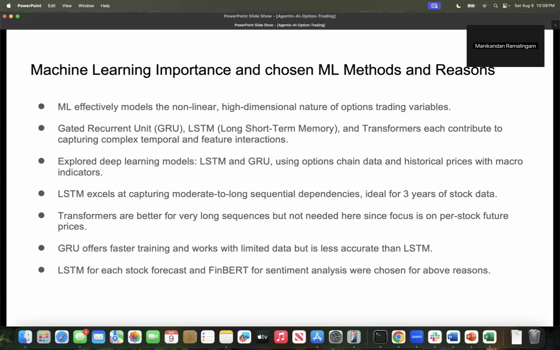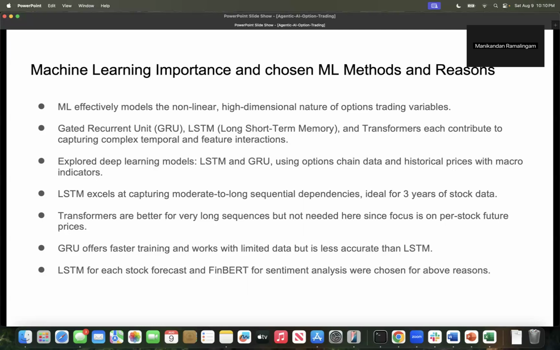Machine learning effectively models the nonlinear, high dimensional nature of options trading variables. I explored the deep learning models LSTM and GRU, using options chain data and the historical prices with technical indicators like RSI, MACD, and the Bollinger Bands. LSTM excels at capturing moderate to long sequential dependencies, and it is ideal for the 3 years of stock data that I have taken.